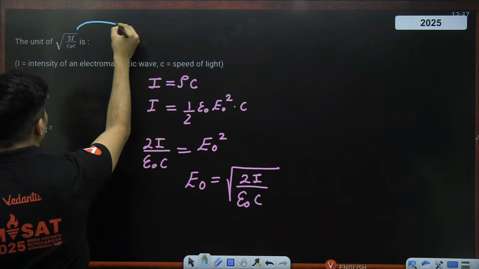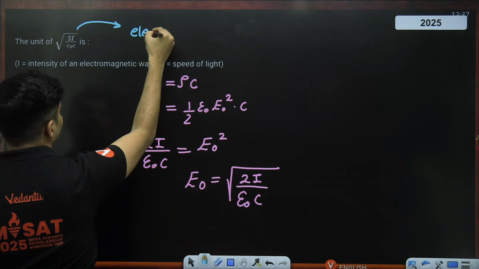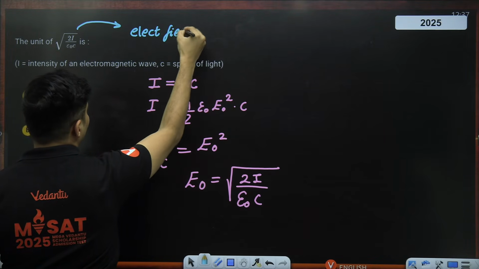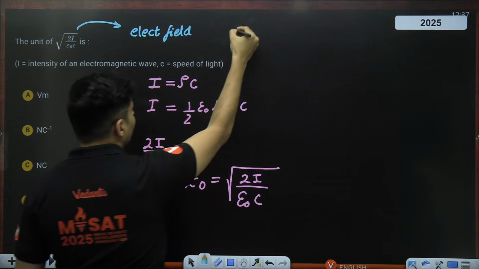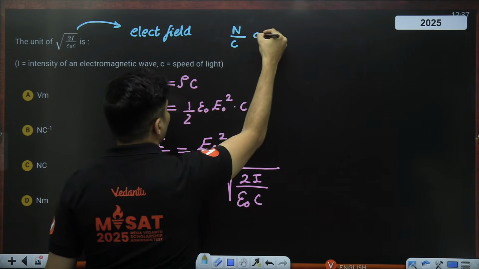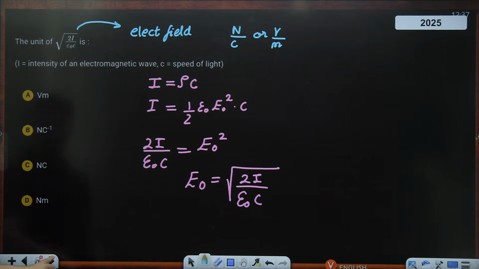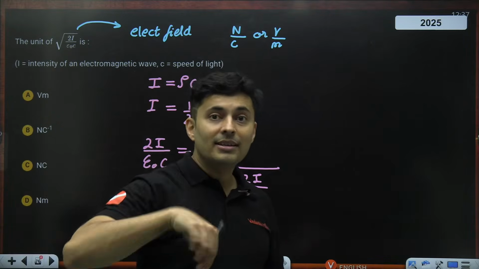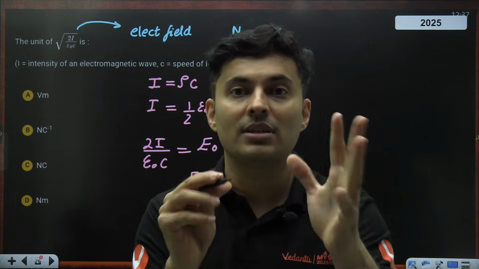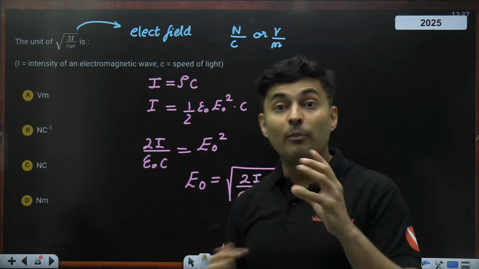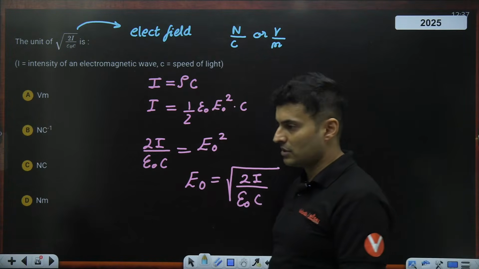This quantity is nothing but electric field. And what is the unit of electric field? Either you use Newton per coulomb or you use volt per meter. So I think Newton per coulomb is there. Hence B option is the right answer. So see how they ask these kind of questions in JEE. They couple it with some random chapter sometimes.